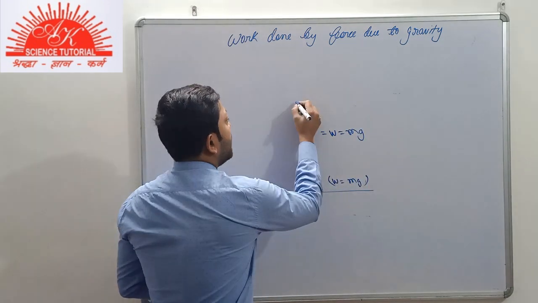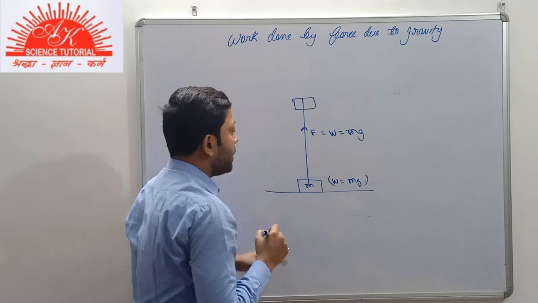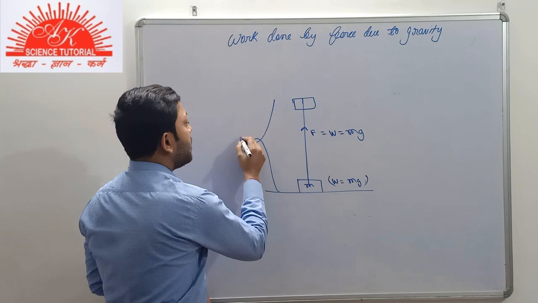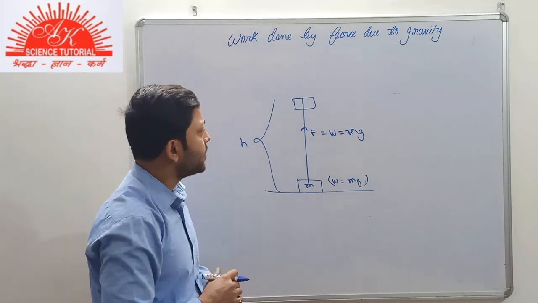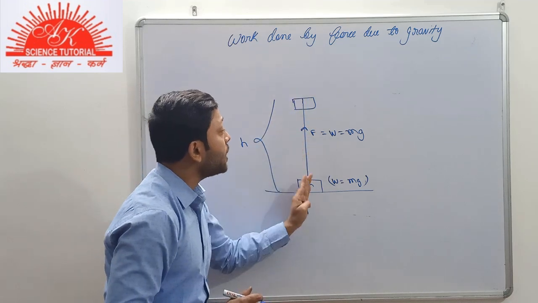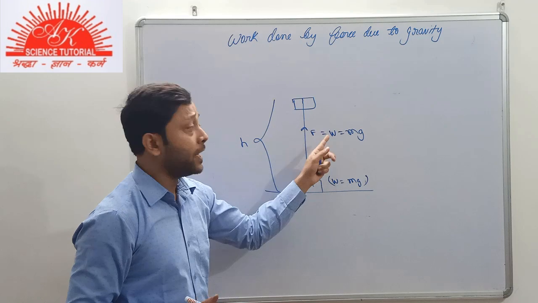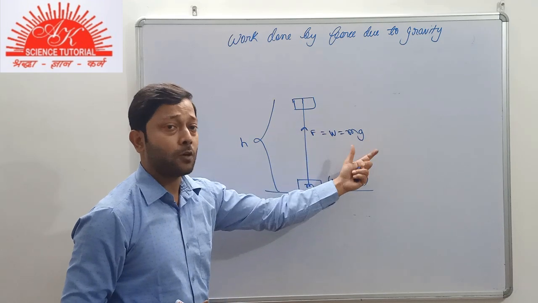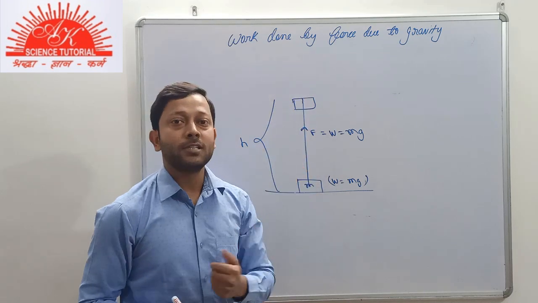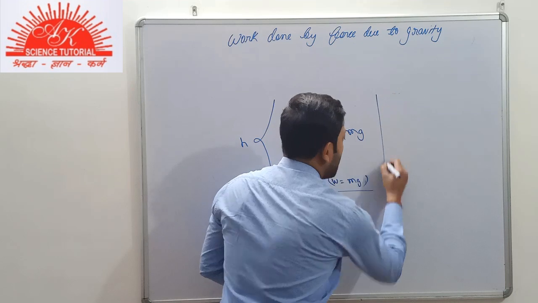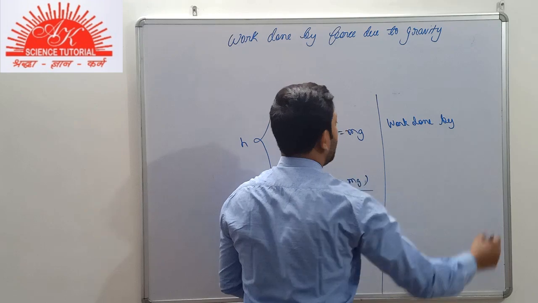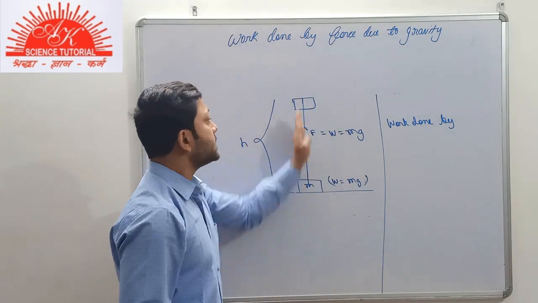Suppose now at some instant of time I have raised the body, and the body has gained a height of small h. Then the displacement of the body is in upward direction, and the force applied by me on the body is also in upward direction, that is F equal to m into g, the weight of the body. Then we observe that the force and the displacement are both in the same direction. So how do we find the work done? The work done by me is positive.